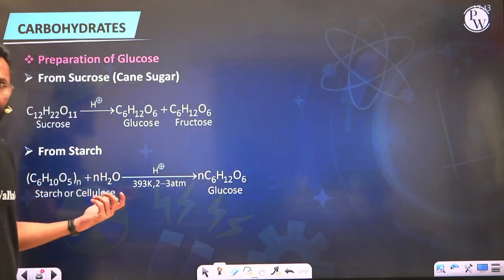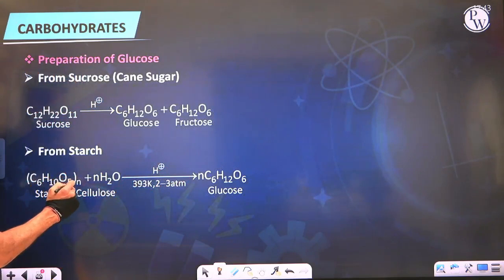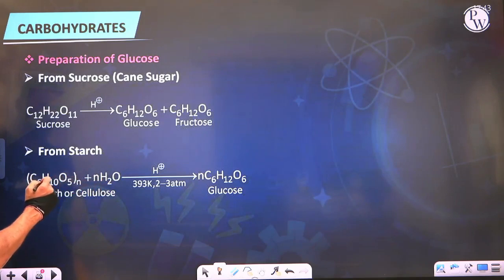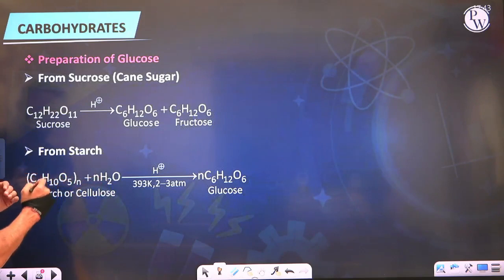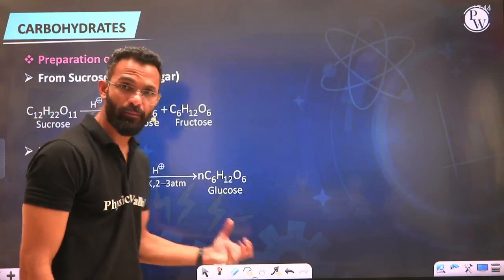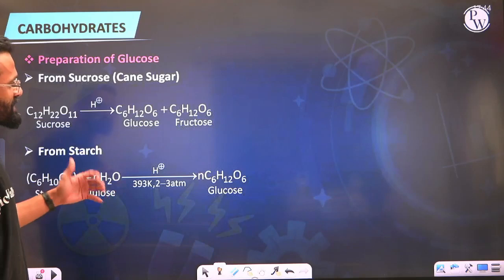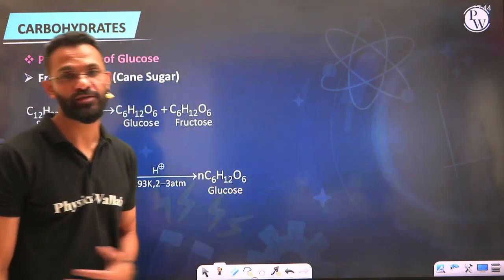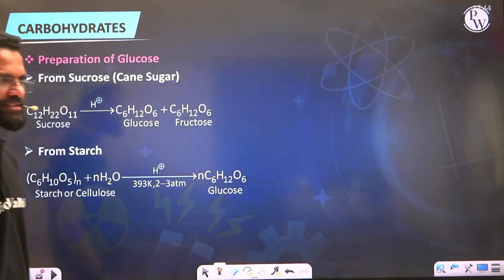Well, guys, just to remember the reaction, like I've been telling you, (C6H10O5)n. If you use excess of water, 2 H's, if you add it here, this will become H12, and addition of 1 O to O5 will make it O6. So C6H12O6, n number of those. Upon hydrolysis it will produce many units of glucose. So this process results in the formation of a large quantity of glucose. Hence we say preparation of glucose from starch is the industrial method for the preparation of glucose. So just two simple reactions that you will have to remember.